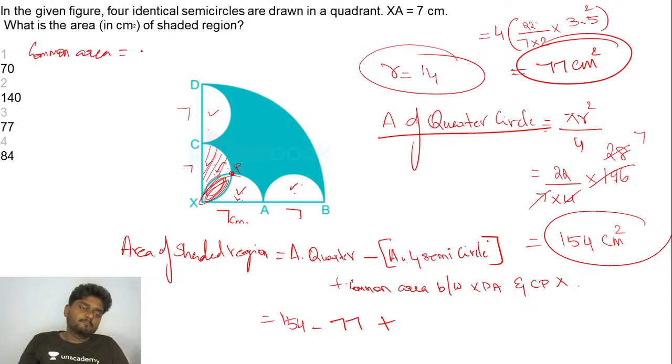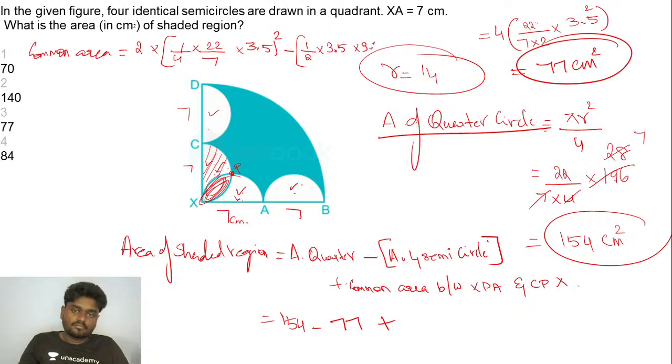The common area is actually 2 times of 1 by 4 of 22 by 7 into 7 by 2, that is 3.5, the whole square, minus half of 3.5 into 3.5, right? If you simplify this, I think you'll be getting exactly 7 centimeters square is the common area.